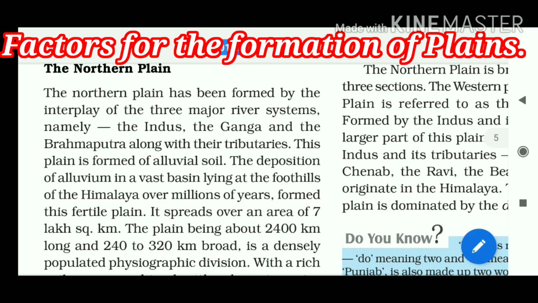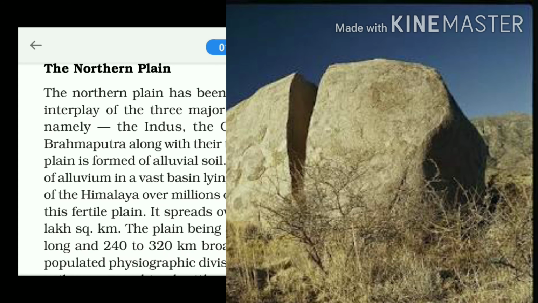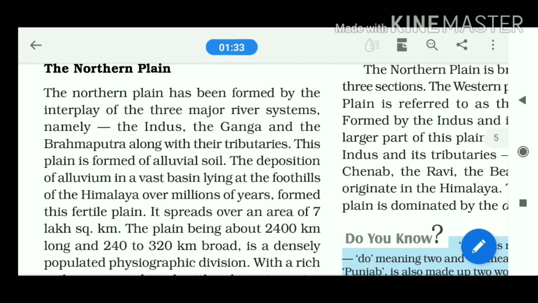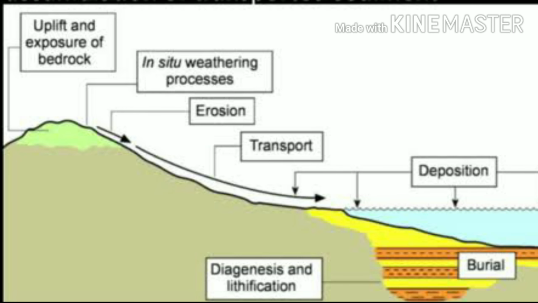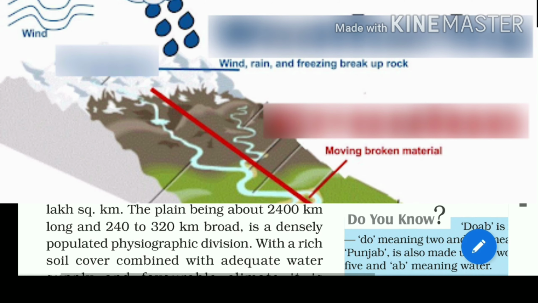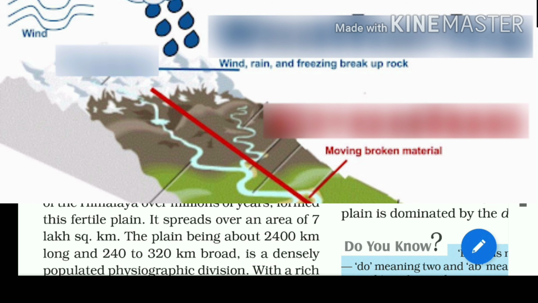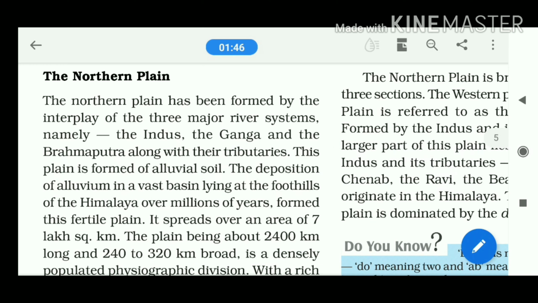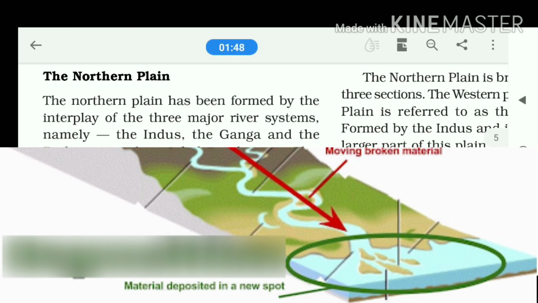You may have the question in your mind: how are weathering and erosion concerned with the formation of the northern plain, or of a plain? Without erosion and weathering, we would not get the materials which will be deposited in a new place. Unless the rocks are broken down and unless there is erosion, the materials will not be transferred and deposited in the new place.